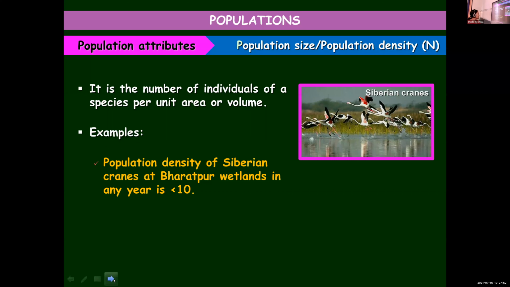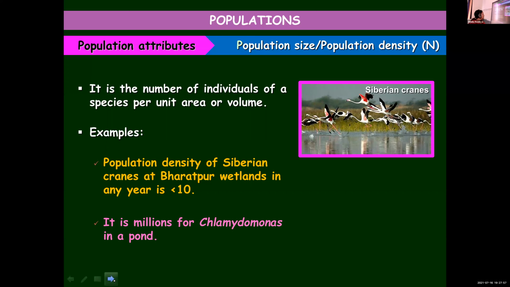Whereas if you take the case of Chlamydomonas, do you remember? It's a unicellular alga, and its number is in millions. This alga is found in ponds in millions, being microscopic in structure. So their population density is in millions in a pond. If you consider a pond, you can see millions of them. So the population density of Chlamydomonas is in millions per pond.